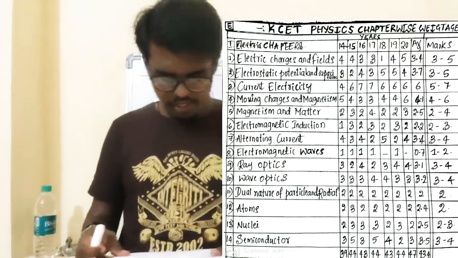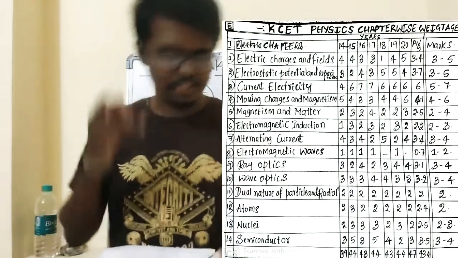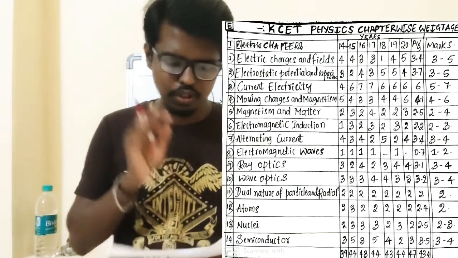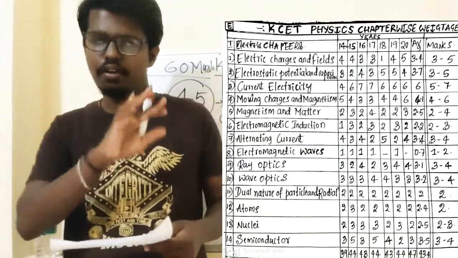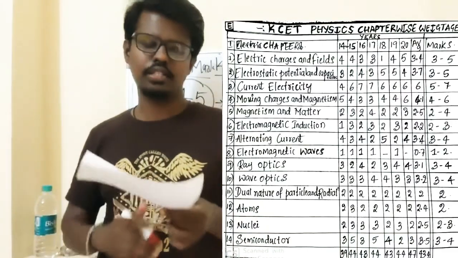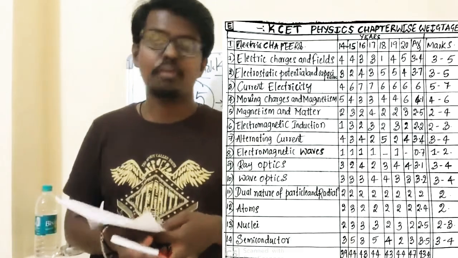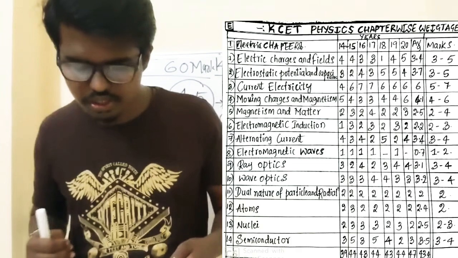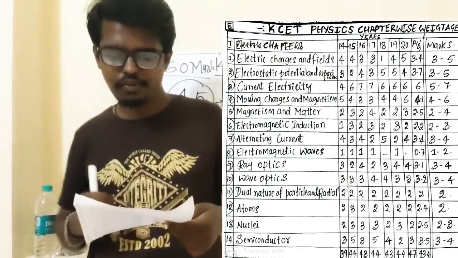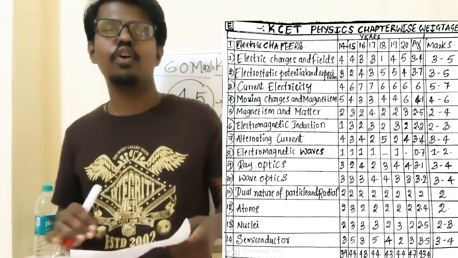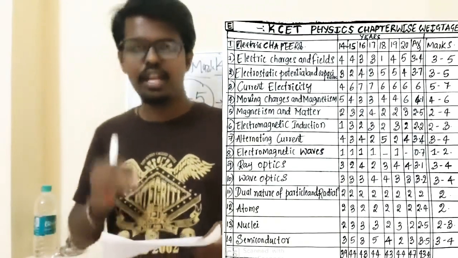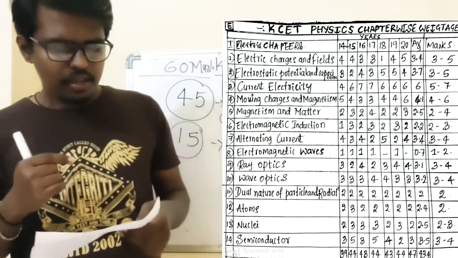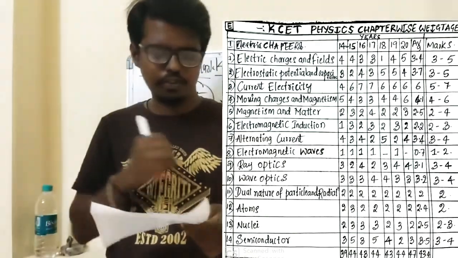Now I will explain the next chapter weightage, that is moving charges and magnetism. From moving charges and magnetism, in 2014 5 questions were asked, and in 2015 they asked 4 questions, 1 mark each, and in 2016 they asked 3 questions, and 2017 also 3 questions, 2018 also 4 questions, 2019 also 4. The average will be nearly 4 to 5 marks, meaning 4 to 6 marks you will get from moving charges and magnetism. This is also very important from chapters 1 to 4.